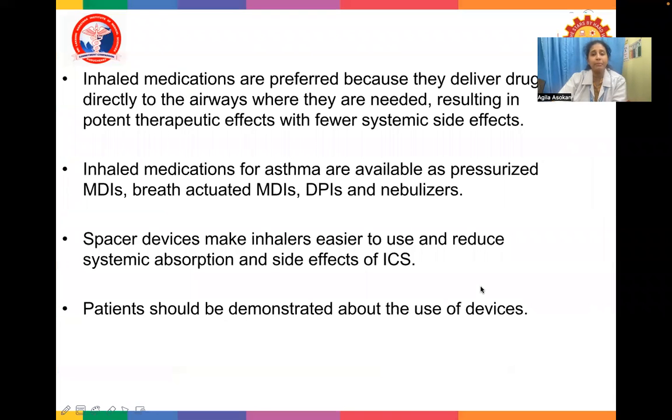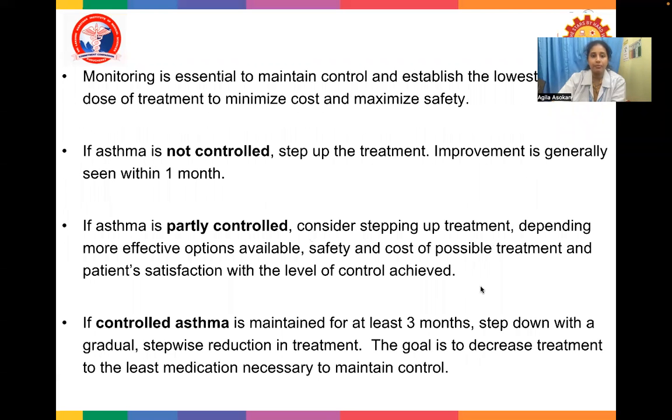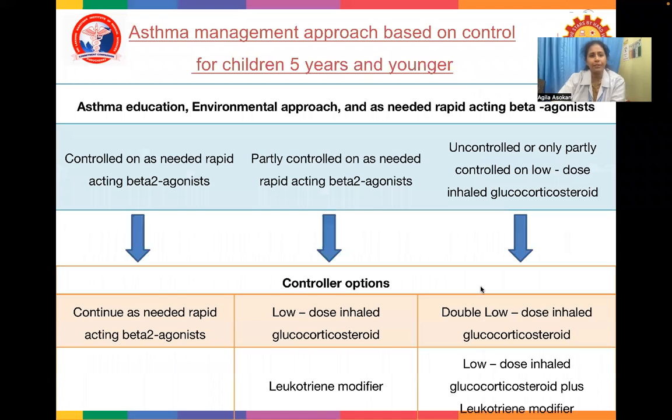Inhaled medications are preferred because they deliver drug directly to the airways where they are needed, resulting in potent therapeutic effects with fewer systemic side effects. Inhaled medications for asthma are available as pressurized metered dose inhalers, breath-actuated metered dose inhalers, dry powder inhalers, and nebulizers. Spacer devices make inhalers easier to use and reduce systemic absorption and side effects of inhaled corticosteroids. Patients should be shown how to use these devices, and you have to monitor.